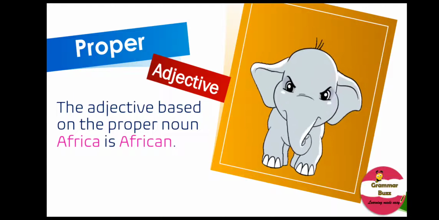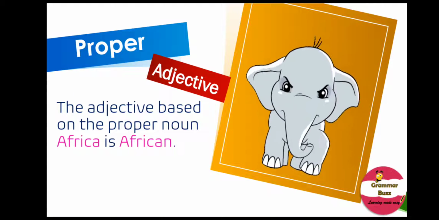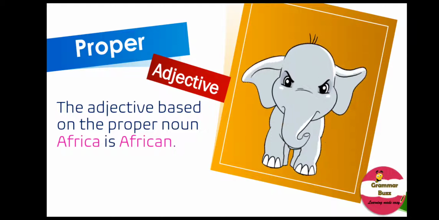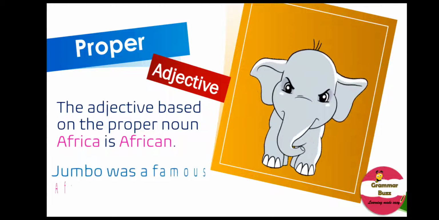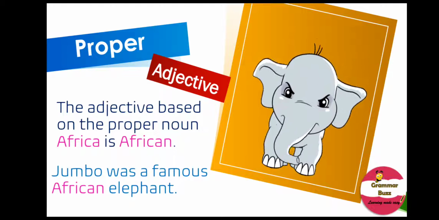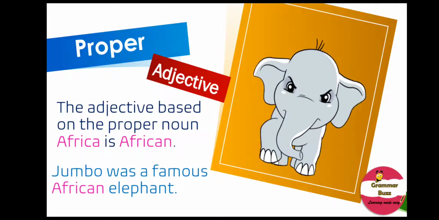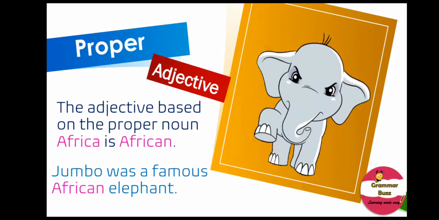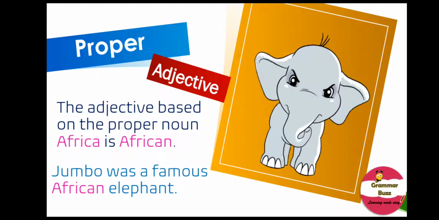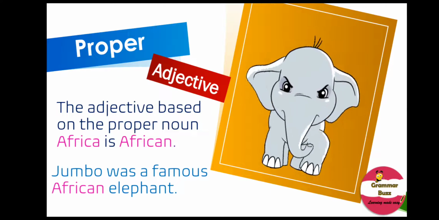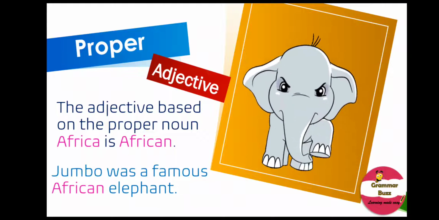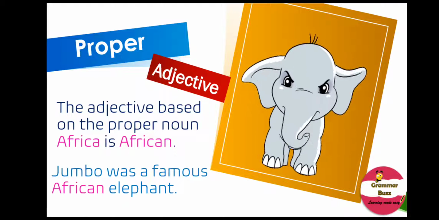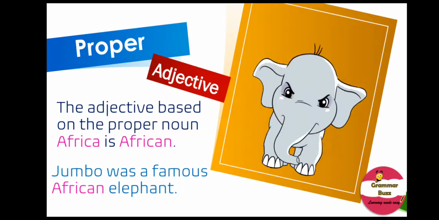Take a look at this. The adjective based on proper noun Africa is African. Hey, that sounds interesting and easy. Take a look at the sentence. Jumbo was a famous African elephant. So what is African here? Is it a proper noun or a proper adjective? Well, definitely it's a proper adjective because African is derived from the proper noun Africa and it begins with a capital letter. I think you are getting the hang of it.